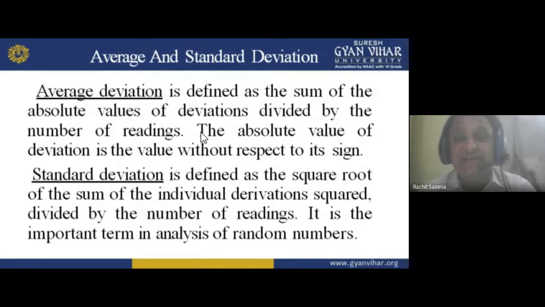Now average deviation and standard deviation. Average deviation is defined as the sum of the absolute values of deviations divided by the number of readings. For example, I am getting deviations from the mean. So many values are there, and I have to divide by the number of readings. For example, if there are 10 deviations and 10 readings, then 10 divided by 10 gives us 1. Hope you understand.